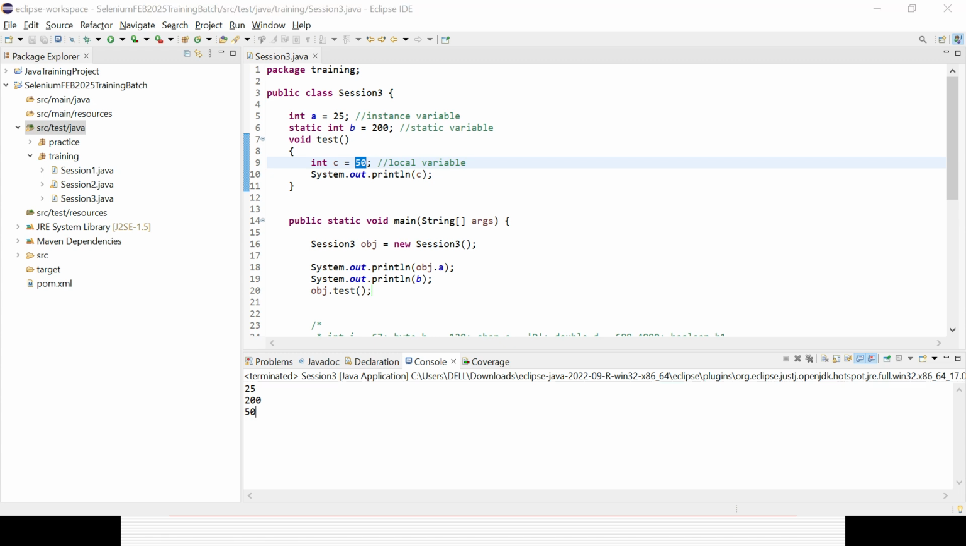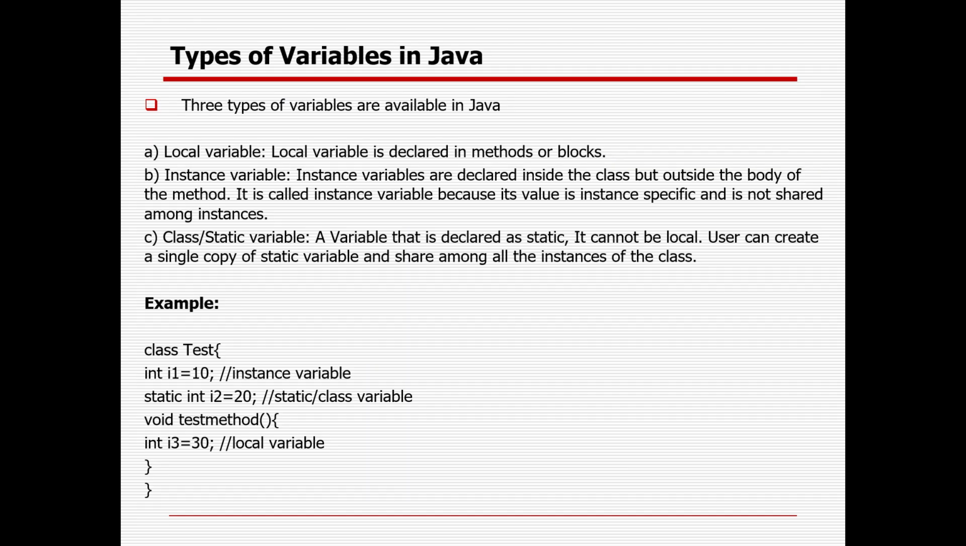Okay, so I will take a pause here, guys, because data types and variables are really needed to understand. Otherwise it will be very tough to understand Java. Are you able to understand the concept fully, guys?